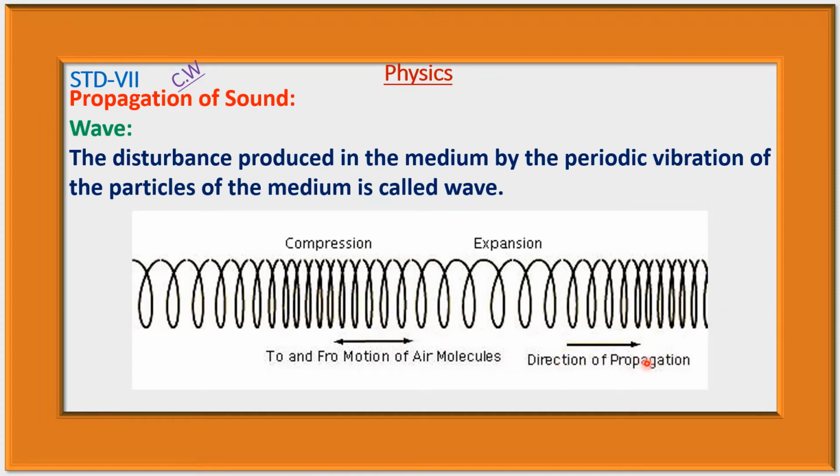Here direction of propagation of wave, and here the to and fro motion of air molecules or molecules of the medium. That is, when sound wave propagates through the medium, the compression and expansion of the medium is produced.